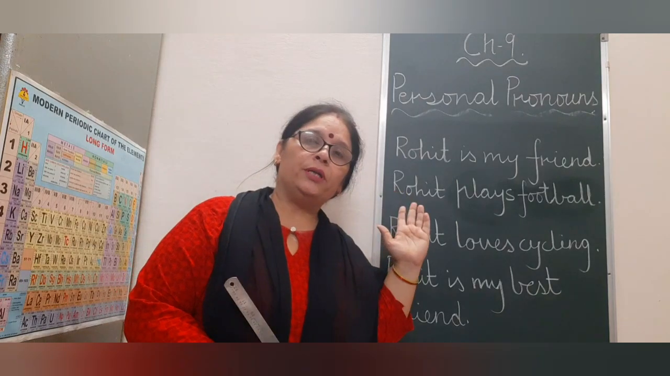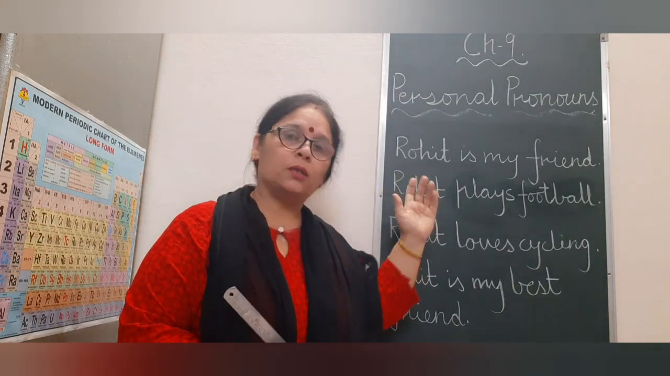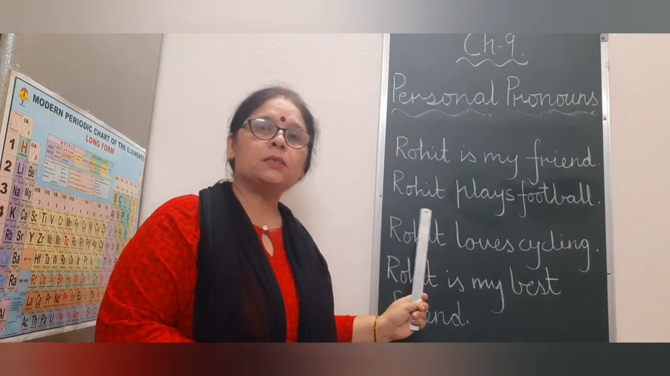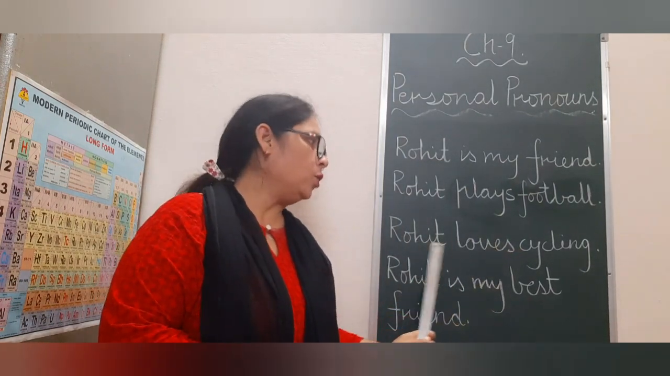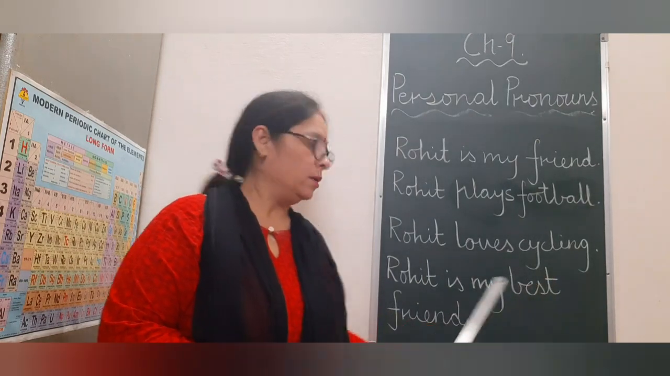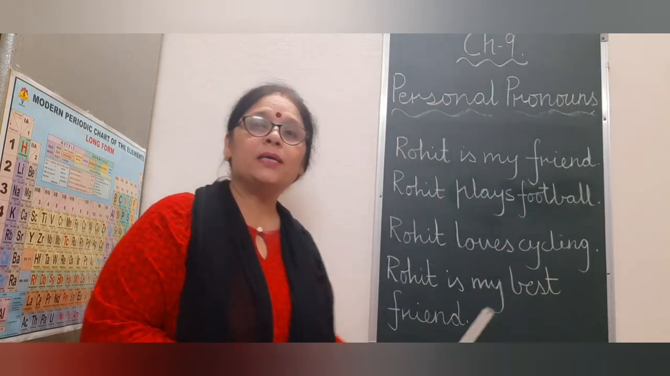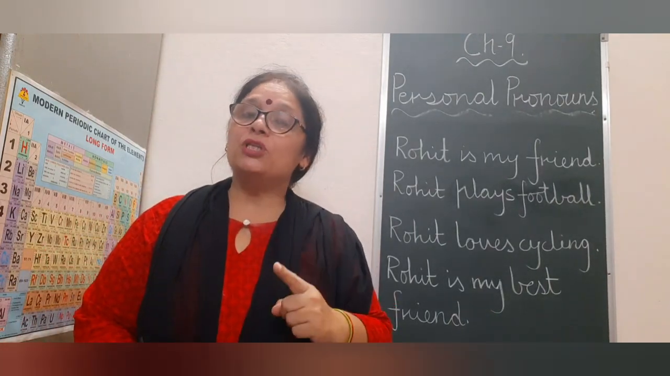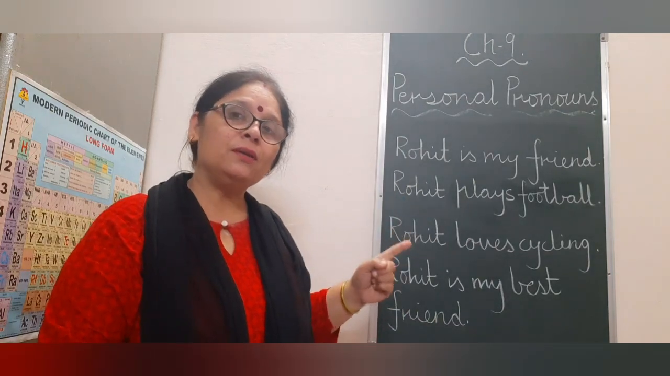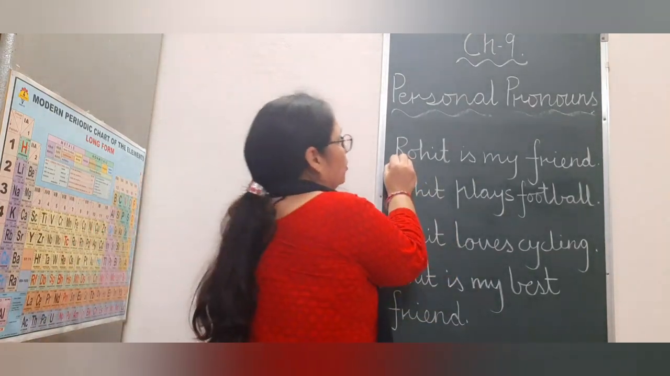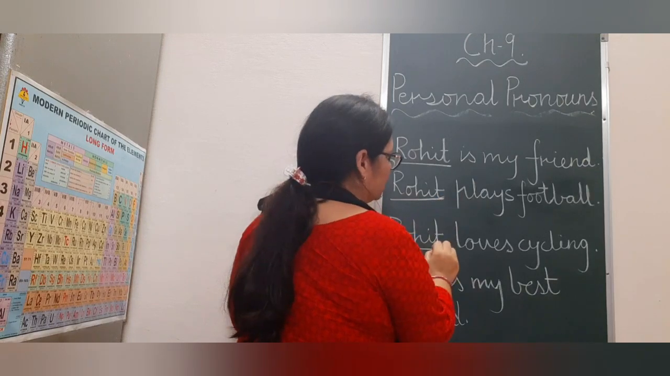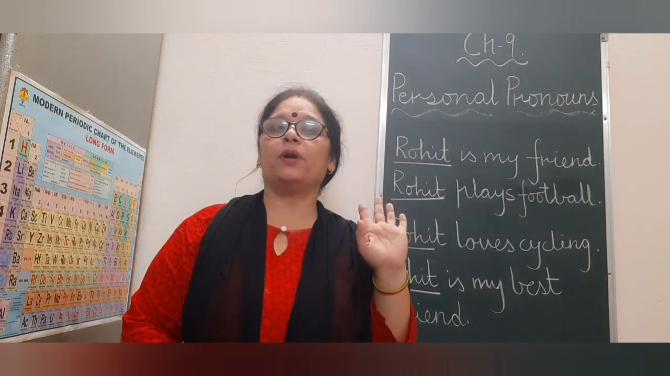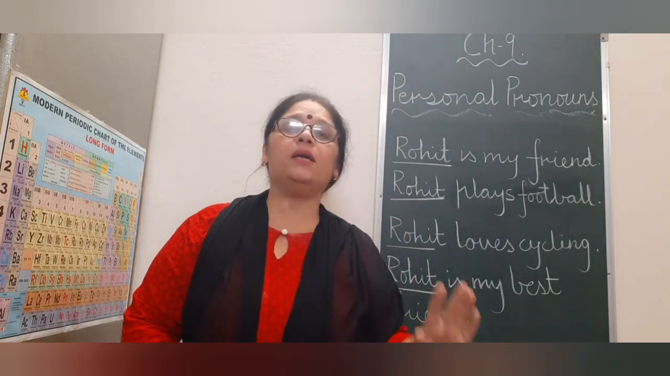Children, now you read the information about Rohit. Rohit is my friend. Rohit plays football. Rohit loves cycling. Rohit is my best friend. Which is the noun in it? Which noun you found in this information? Rohit. Noun is Rohit and it has been repeated again and again. Again it's boring to repeat the noun again and again.